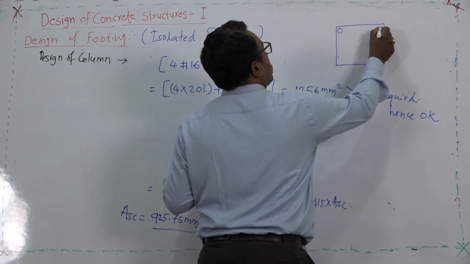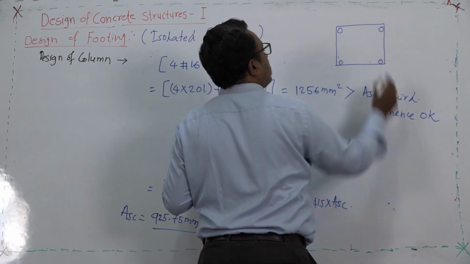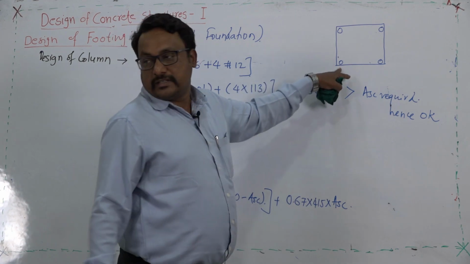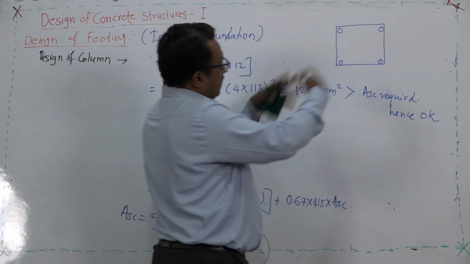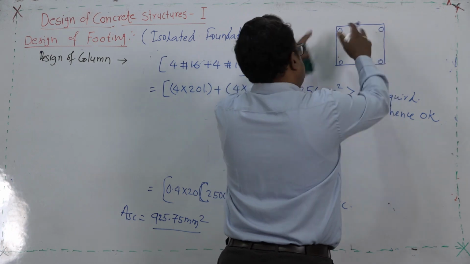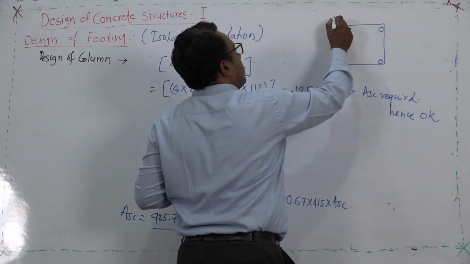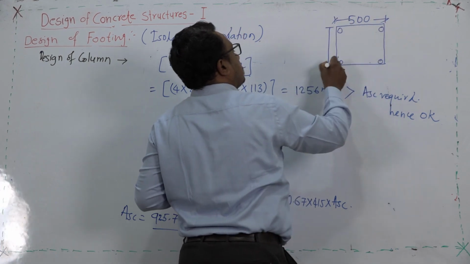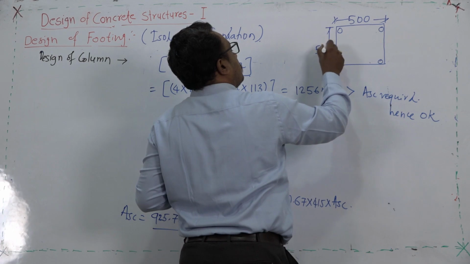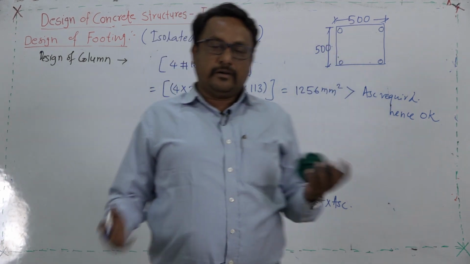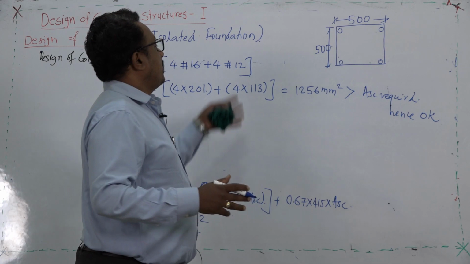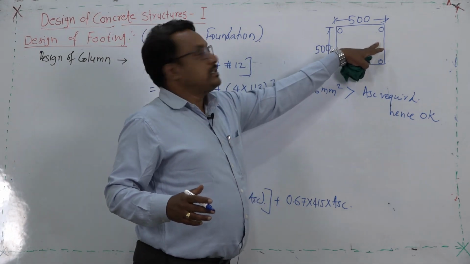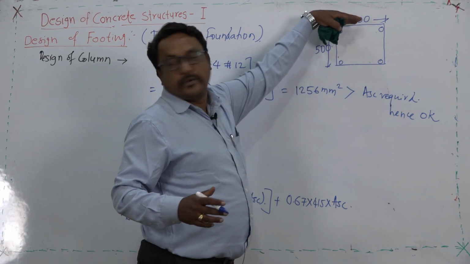If I provide the reinforcement, I should plan it at the corners first, and at the same time I can also provide 2 more bars. But this size is 500 mm, and the other dimension is also 500 mm. So, if I provide the reinforcement at this particular side, then obviously the amount of reinforcement on this particular face will be less.